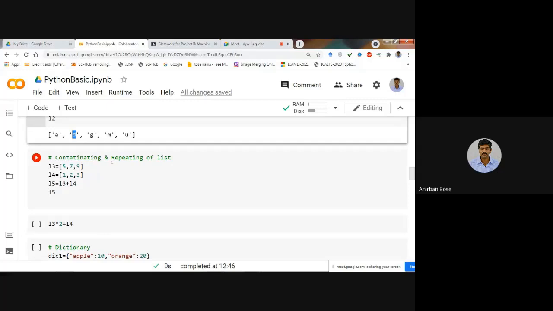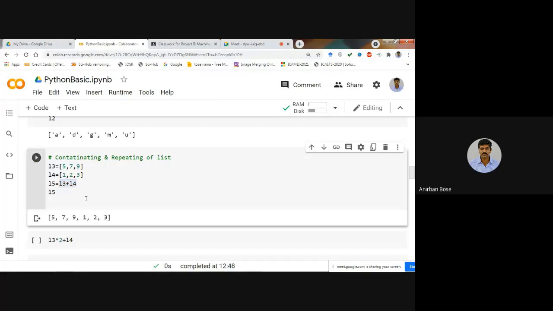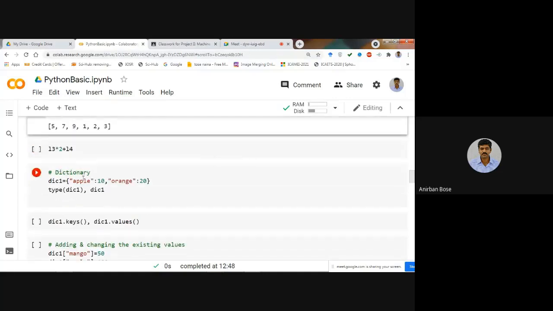Now, concatenating and repeating of a list. Okay, so if you want to concatenate two different lists, suppose L3 and L4 are defined in this way, and if you want to add these two lists, the command is again similar to what you have seen in the case of tuple. Just write L3 plus L4 and you will get the new list L5 like this. Okay, so this is simple.